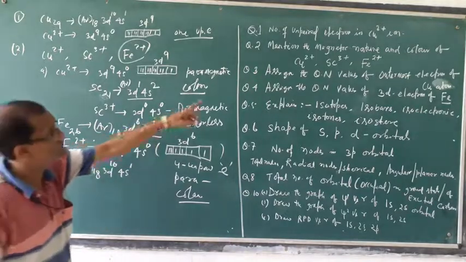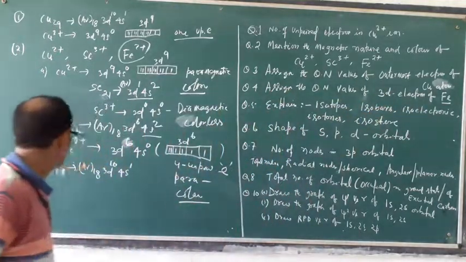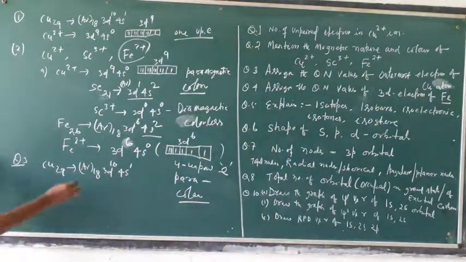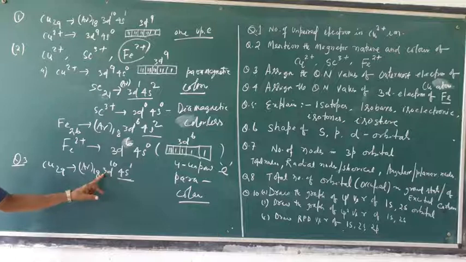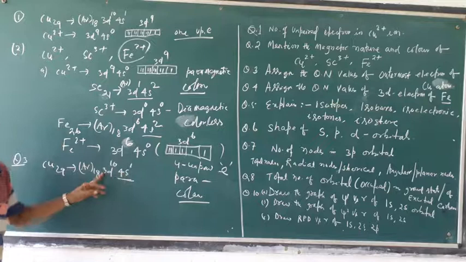But what is the question? Assign quantum number values of the outermost electron. Which electron is outermost? This one, because 4 is the outermost shell, the 4th shell, while this is the third shell. But no doubt, the energy of 4s is less than 3d.